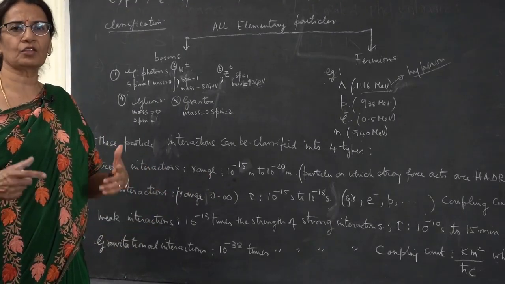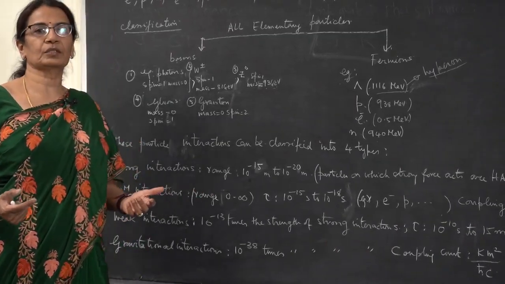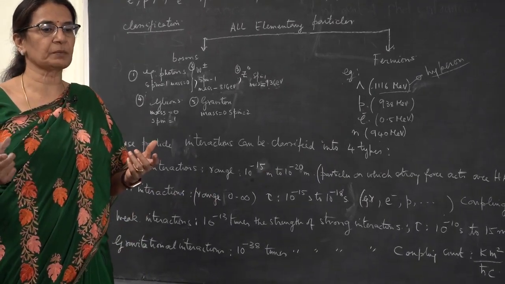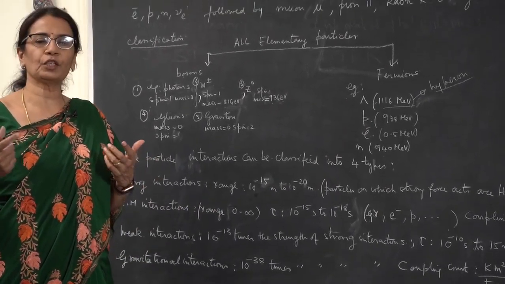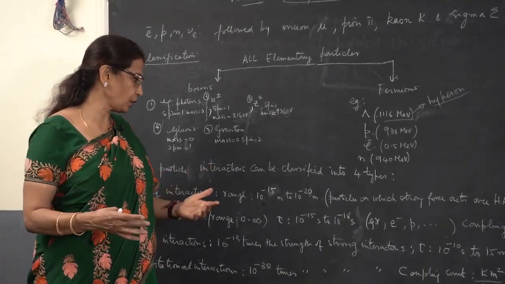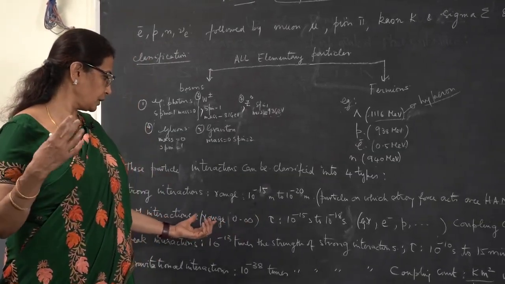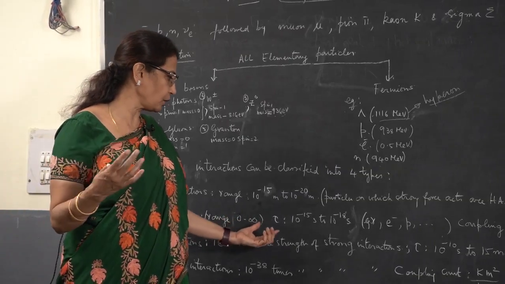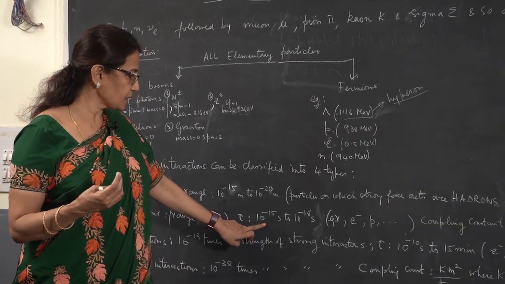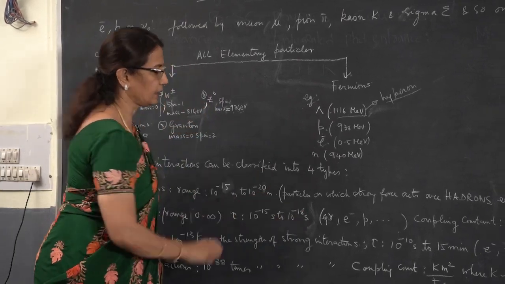It's a force which acts between charged particles, and the force will be like Coulomb's force. That is, the force acting between two charged particles is given by Coulomb's law, Q1 Q2 by 4 pi epsilon naught r square. So it's the inverse square law. The force obeys the inverse square law. So electromagnetic interactions are governed by that force, and the typical lifetime of electromagnetic interaction is 10 to the minus 15 seconds to 10 to the minus 18 seconds.